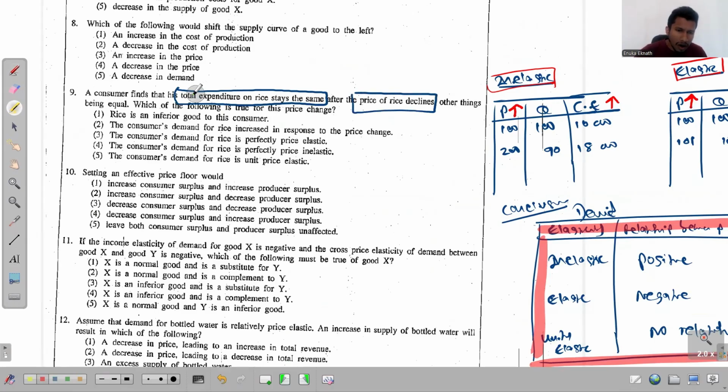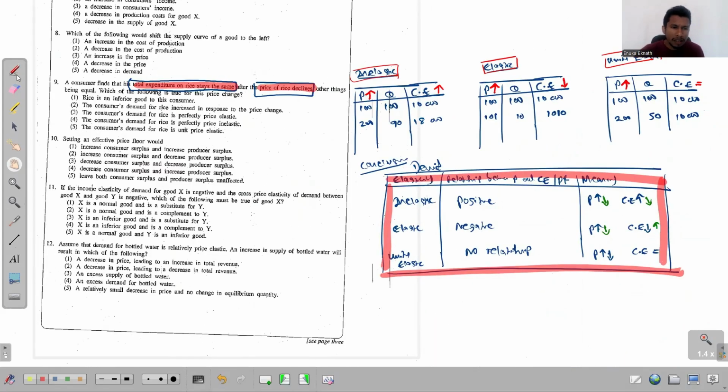The total expenditure on rice stays the same and the price declines. The total expenditure remains the same whether the price increases or decreases, which means the product is having a unitary elastic demand, right? So that's the meaning.